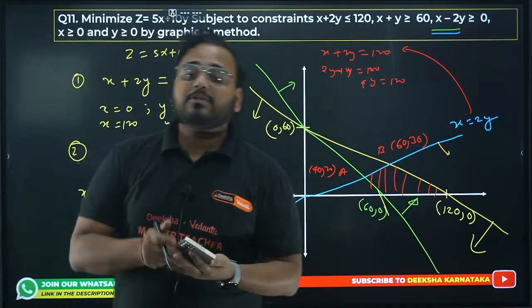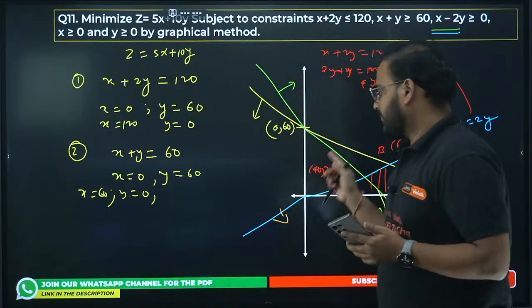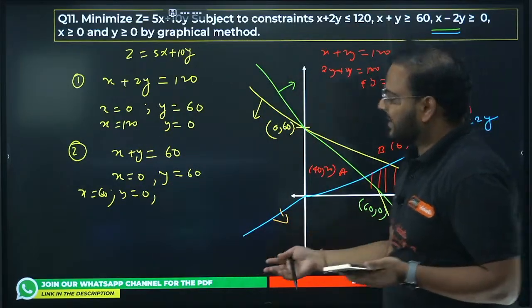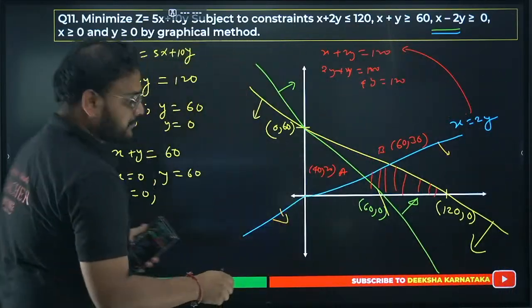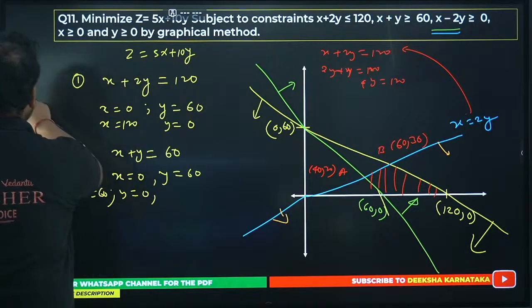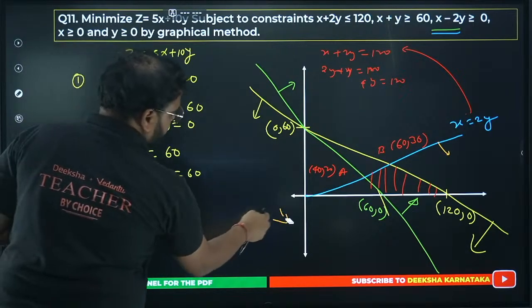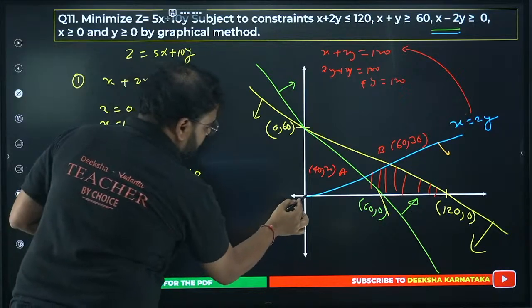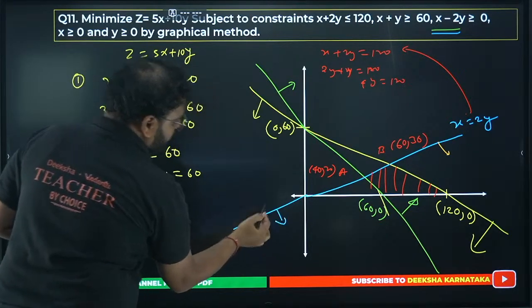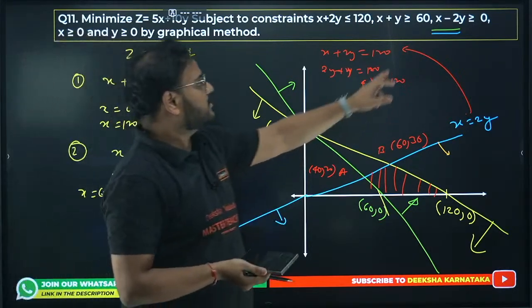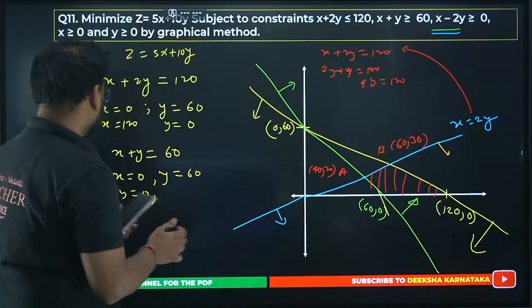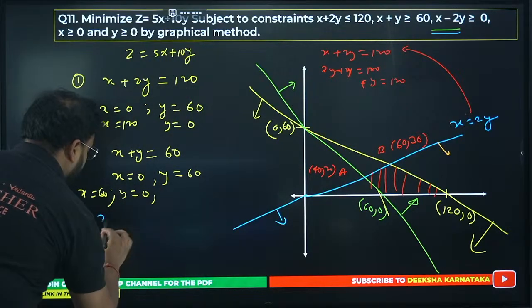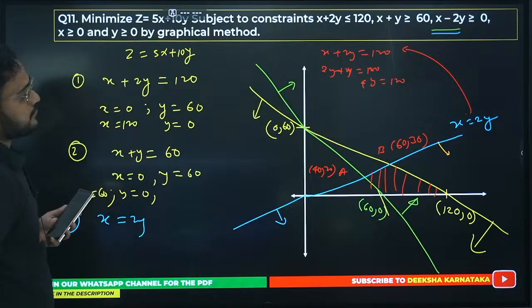One more thing. Asif was asking about the third line. Check this third line. It's not a straight line actually. I can make it better. Certainly, this is the third line. The third inequality is x equals 2y.